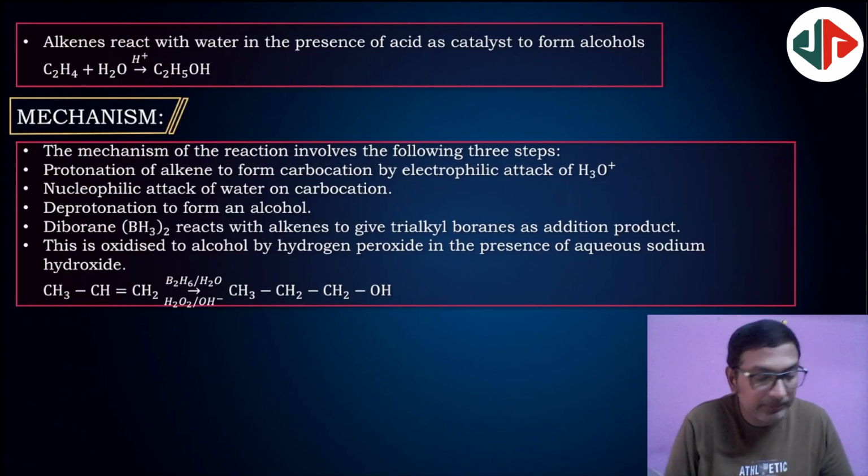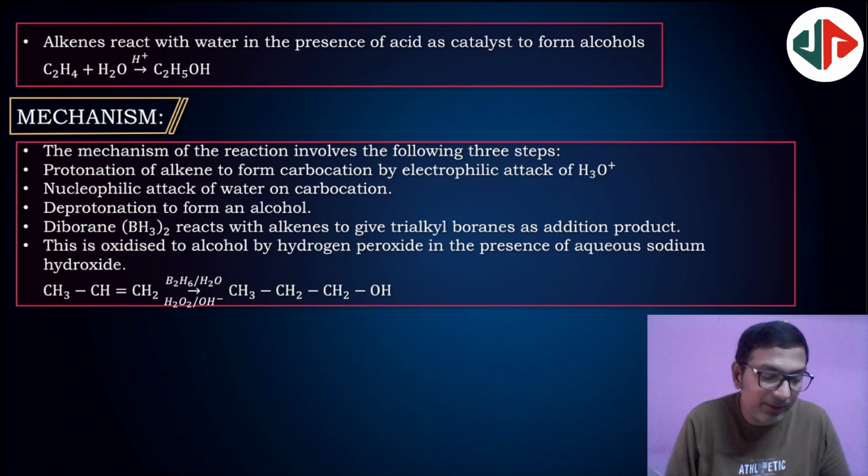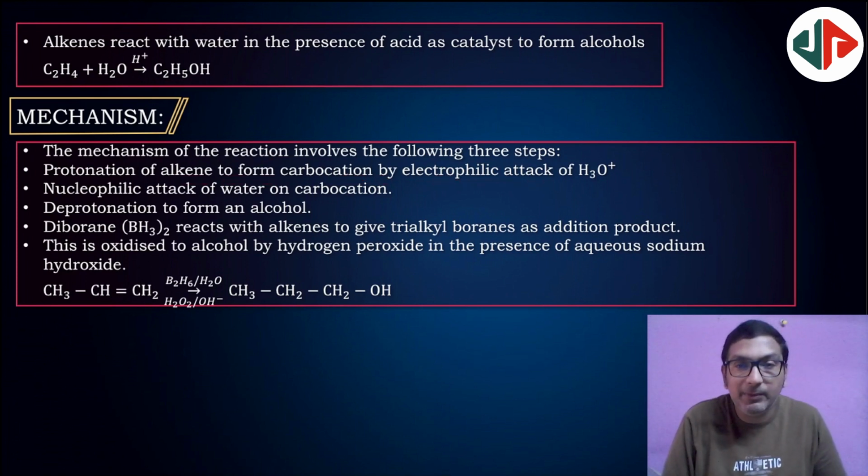So first, alkenes react with water in the presence of acids as catalysts to form alcohols. Very important. So alkene C2H4 reacts with H2O in the presence of acid to form the corresponding alcohol. Here the mechanism is given by first protonation of alkene to form carbocation by electrophilic attack of H3O+ or H+.